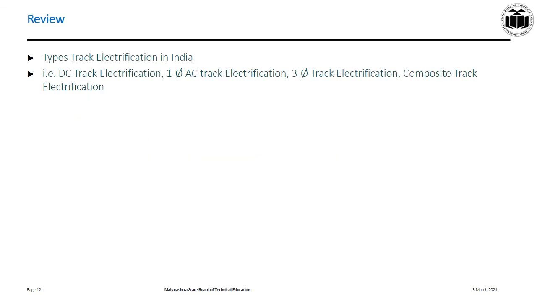In this presentation, we saw types of track electrification in India, that is DC track electrification, single phase AC track electrification, three phase track electrification and composite track electrification systems.